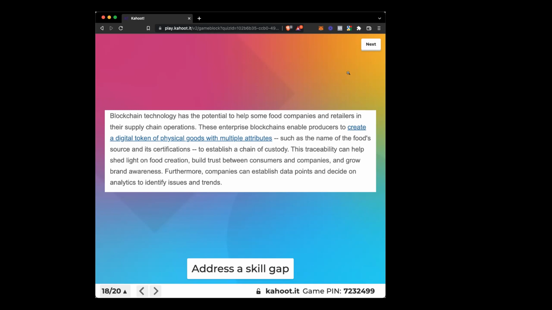And yeah, that's actually a really good example. I'm glad you brought up the food company retailers. It's a huge industry, right? And it addresses that skill gap.